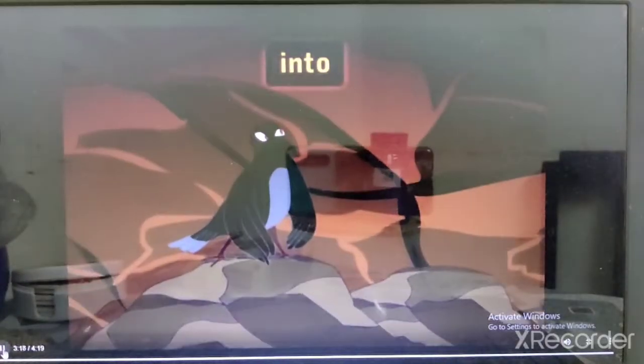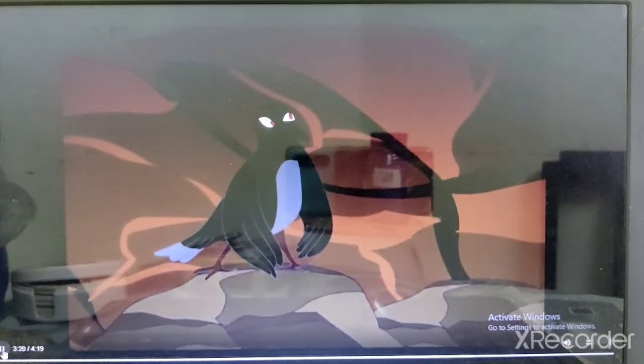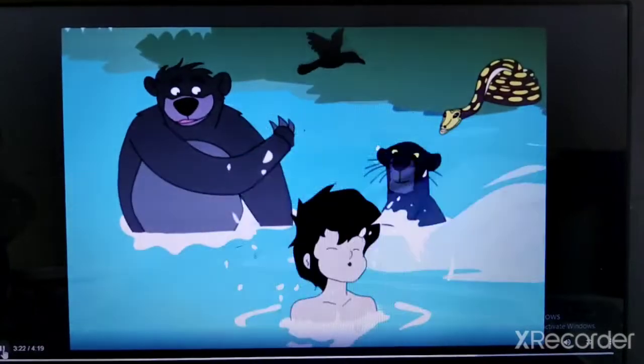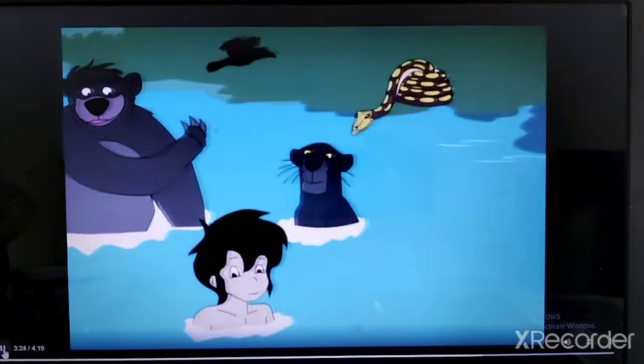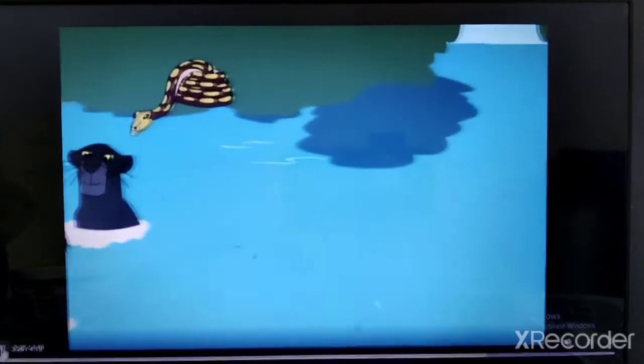Mowgli went into the cave and found Ko the crow. The friends were happy and they rolled over, splashed in the pool.